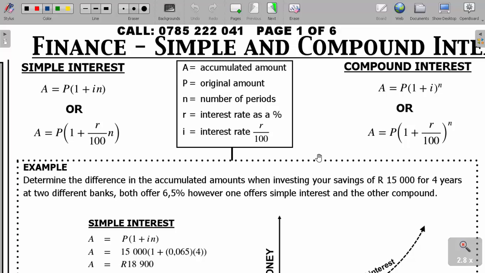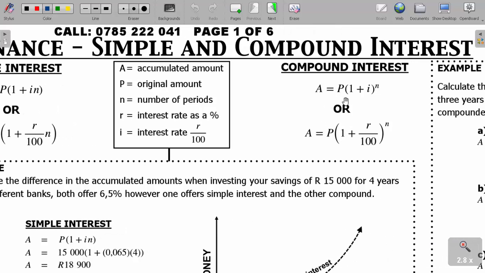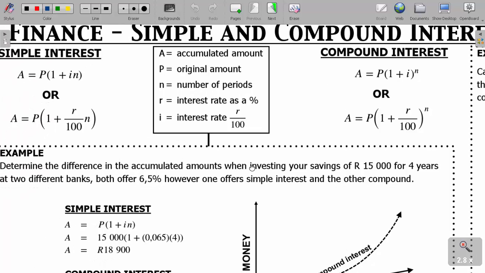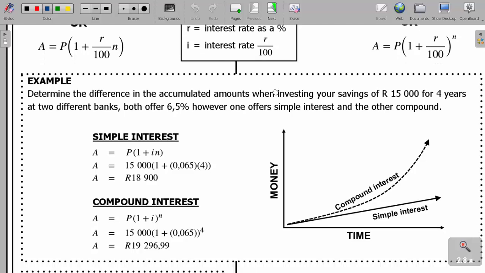Okay, and then together with the compound interest, the formula is A equals to P into 1 plus I power N, or you can write it as A equals to P into 1 plus R over 100 power N. We still have the same definitions here for A, P, N, R, and I. Okay, let's look at an example here. I have an example here.